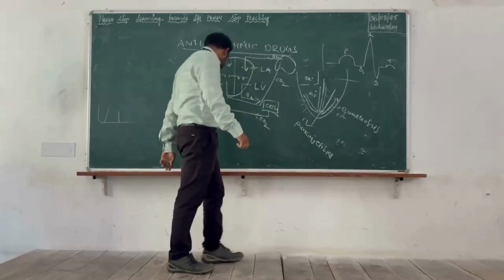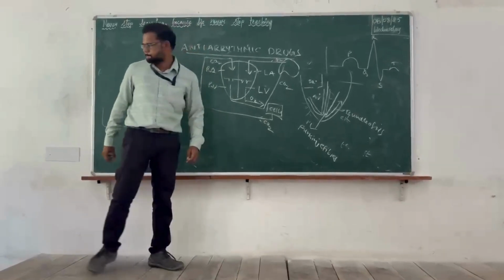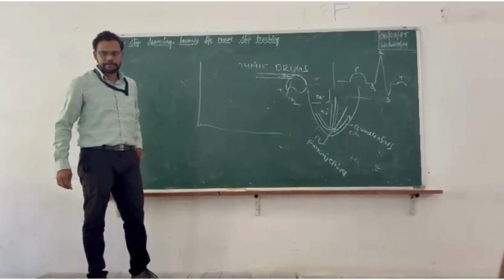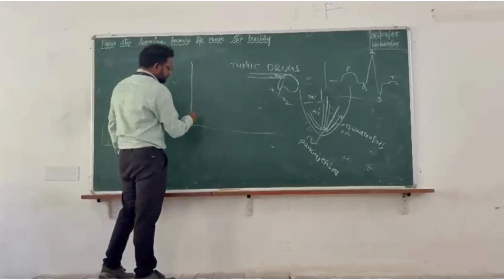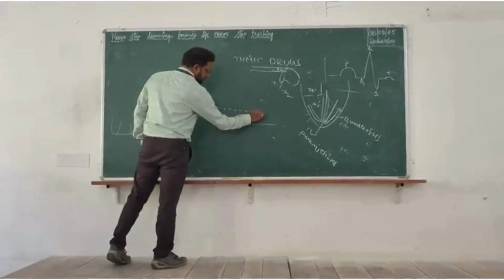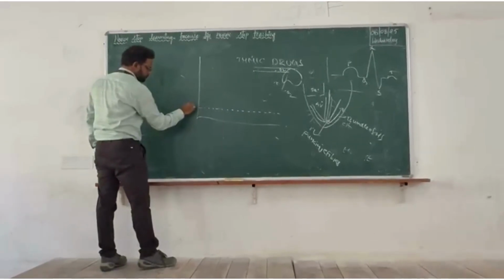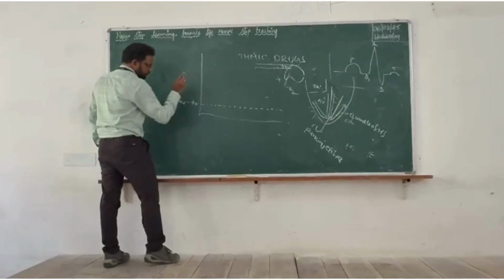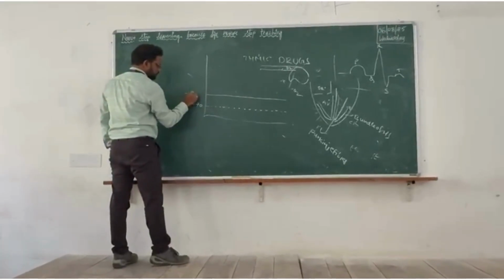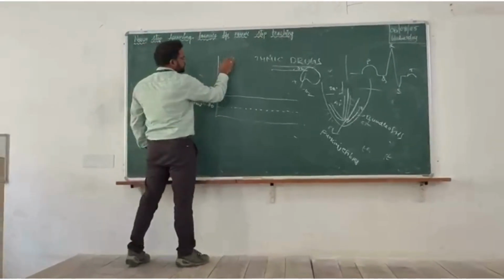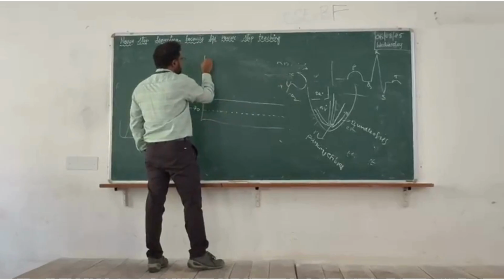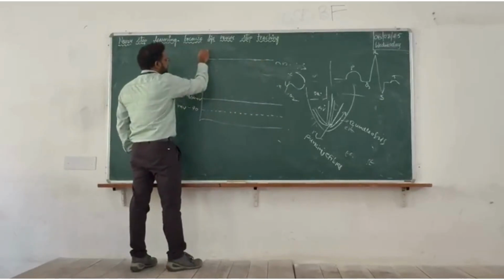The electrophysiology of the heart, the transmission of electrical impulses, can be represented this way.